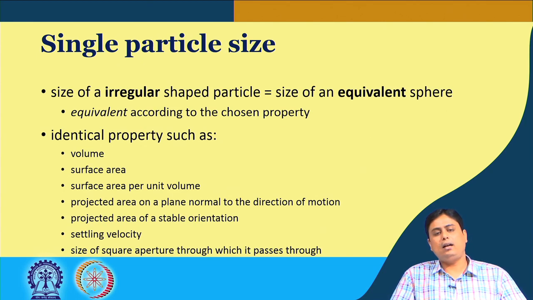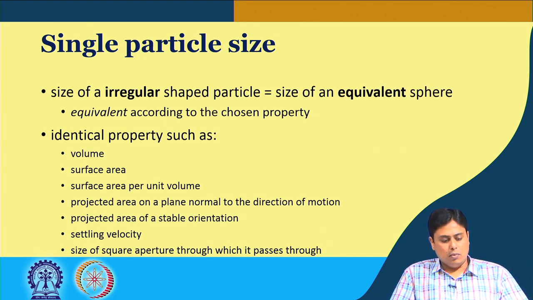The particles that go through that square aperture can be equated with a similar size sphere and then we find out its diameter. This is not an exhaustive list; there can be several other possibilities of finding a size dimension of irregular shaped particles. These are a few representative and mostly used ones.